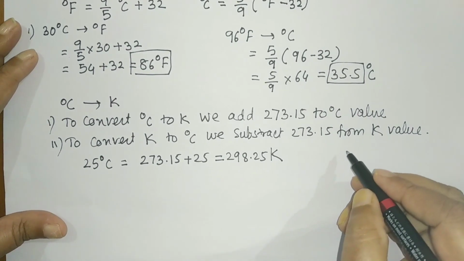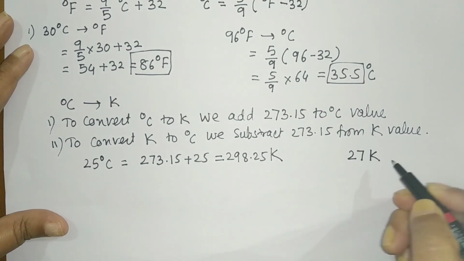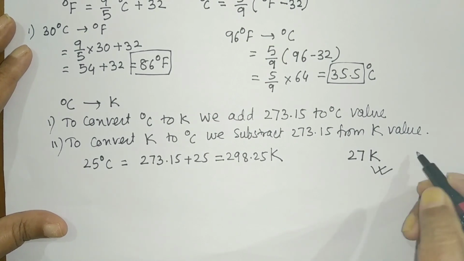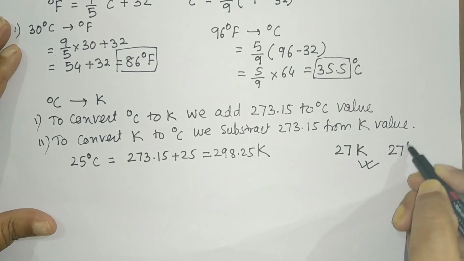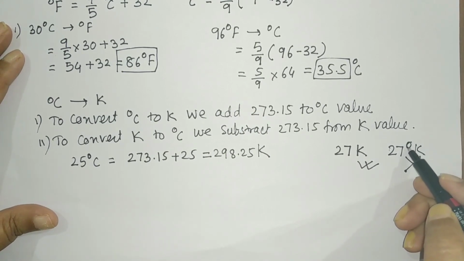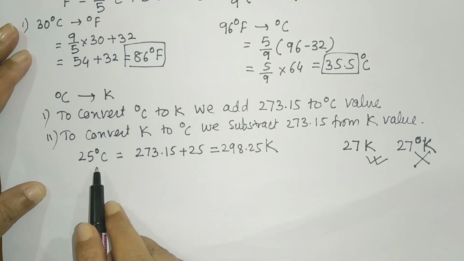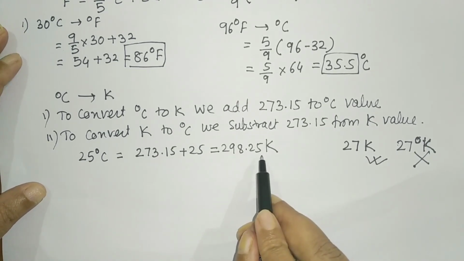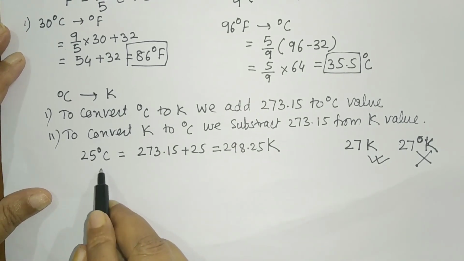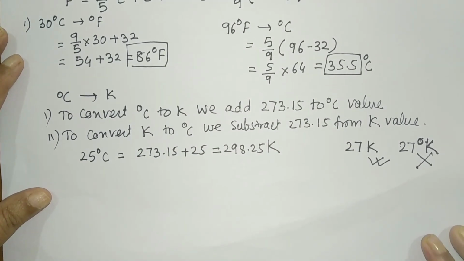For example, 27 Kelvin is the correct way to write the unit, and 27 degree Kelvin is the wrong way. You never use degree when you are using Kelvin. We use degree only for Celsius and Fahrenheit, and that's degree Celsius. C is also capital. So this is all about the physical properties.